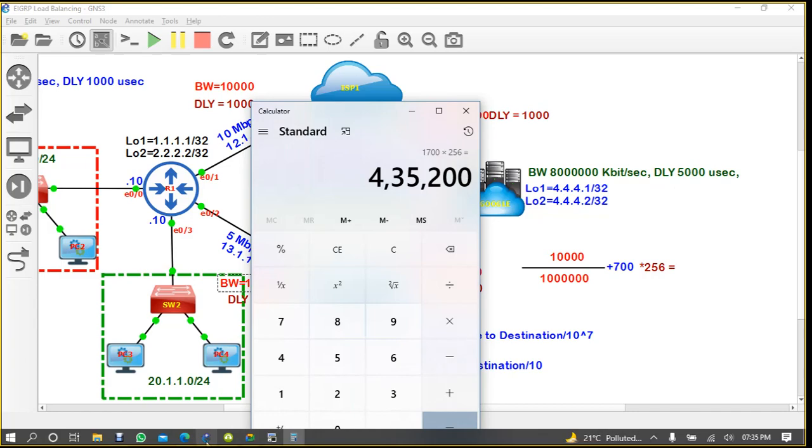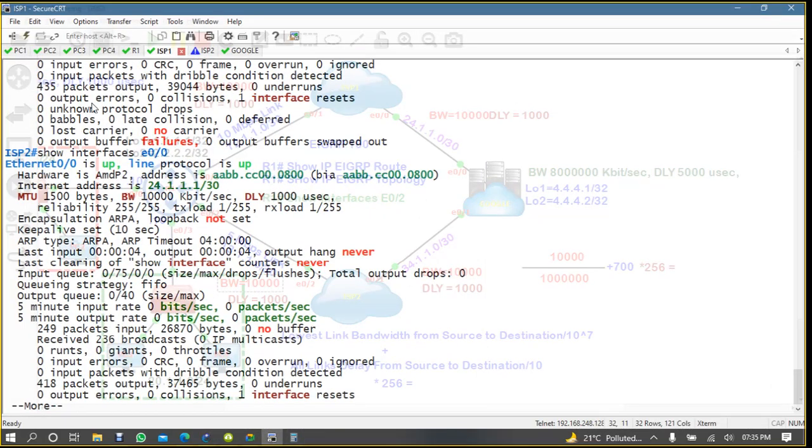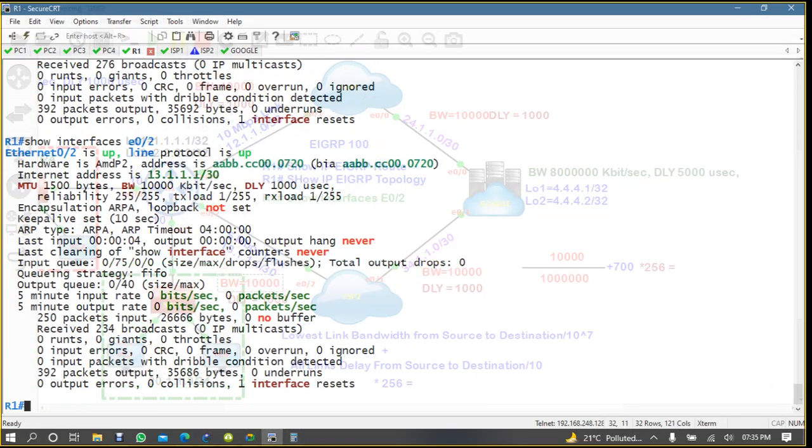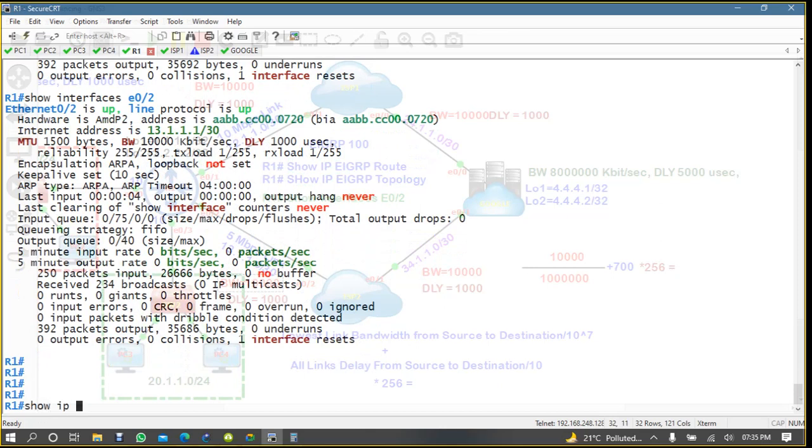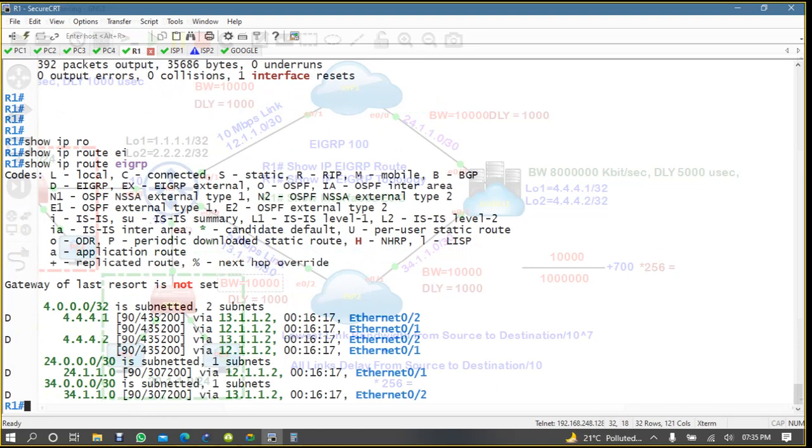435,200. So if you are coming here, IP route EIGRP, 435,200. Can you see here? Okay, so it's a very simple calculation.